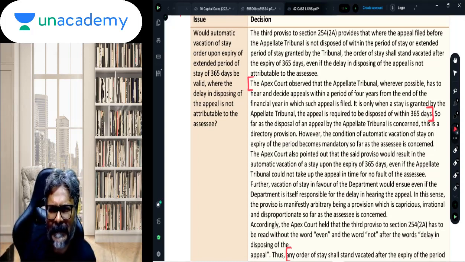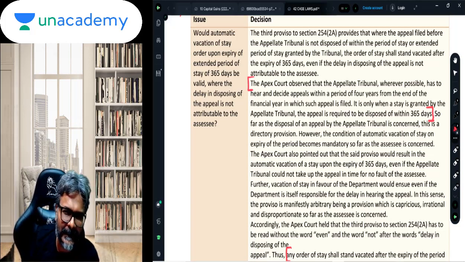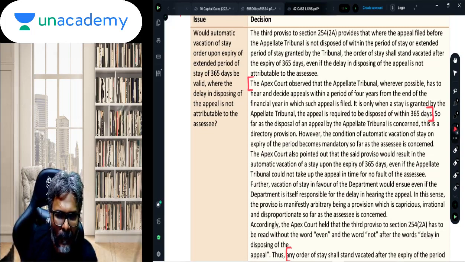What if within that 365 days time limit the ITAT could not pass its order? Then what is the implication? The implication in that particular case would be that the stay gets vacated. The next question therefore is, what if the delay in passing its order was not on account of the assessee? The assessee has not made any default which has pushed the ITAT to delay in passing of its order. So in that case what happens?